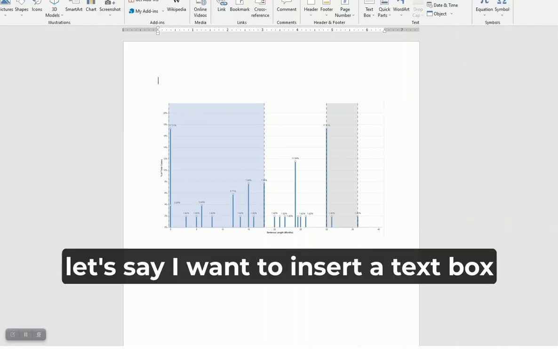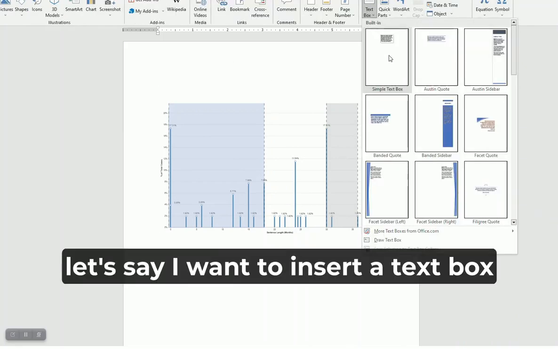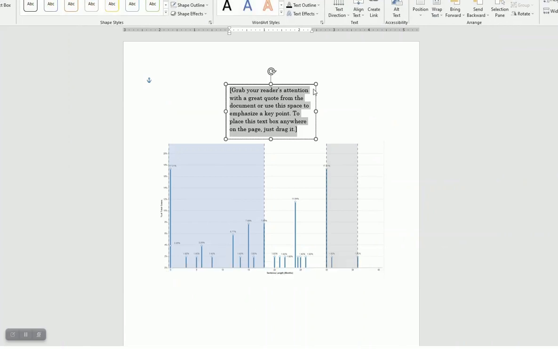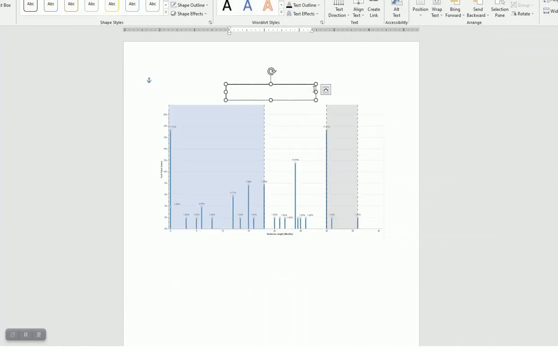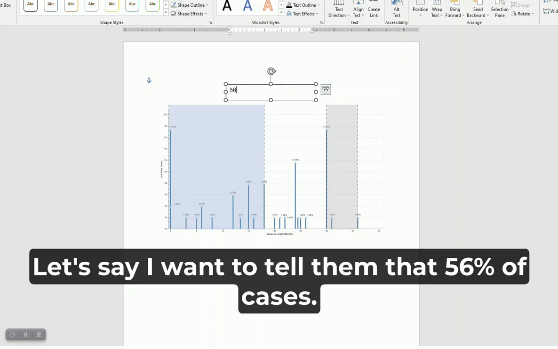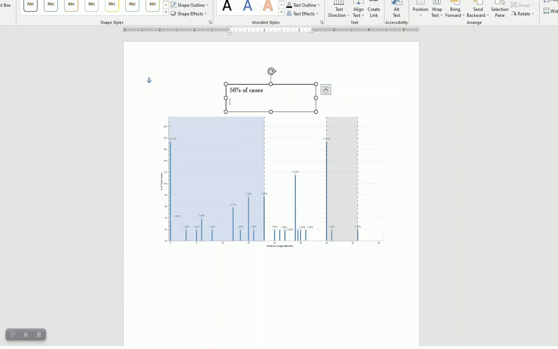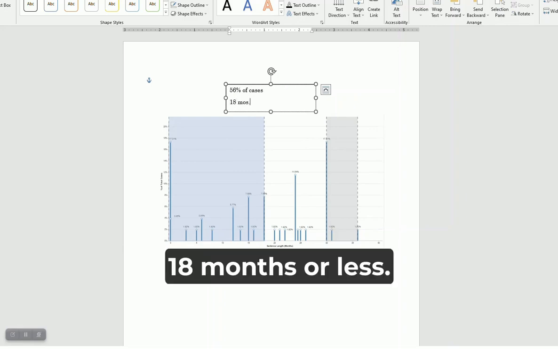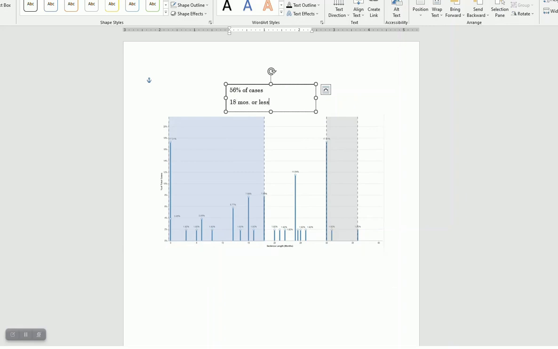Now let's say I want to insert a text box so I can start labeling this. Let's say I want to tell them that 56% of cases are at 18 months or less.